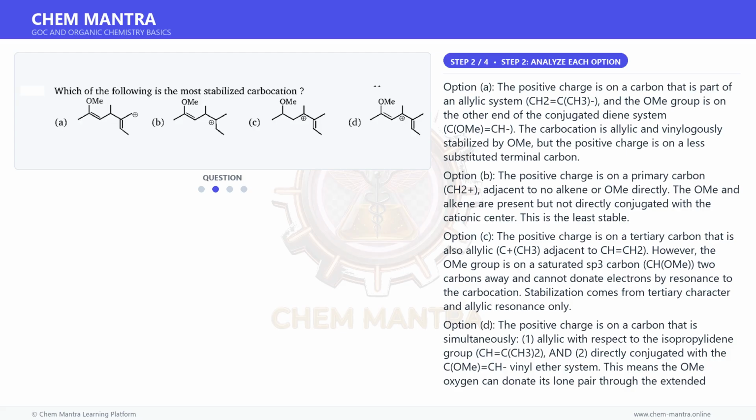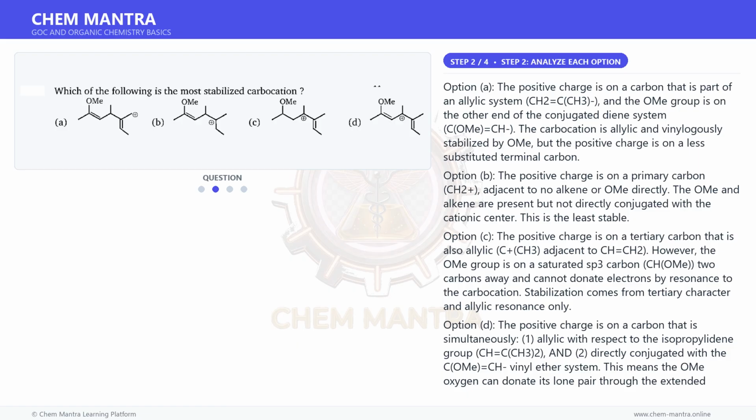Option A. The positive charge is on a carbon that is part of an allylic system, CH2=C(CH3), and the OMe group is on the other end of the conjugated diene system, C(OMe)=CH. The carbocation is allylic and vinylogously stabilized by OMe, but the positive charge is on a less substituted terminal carbon.